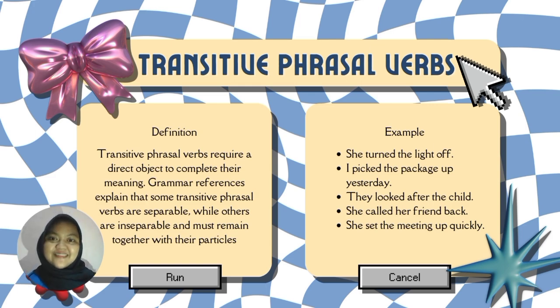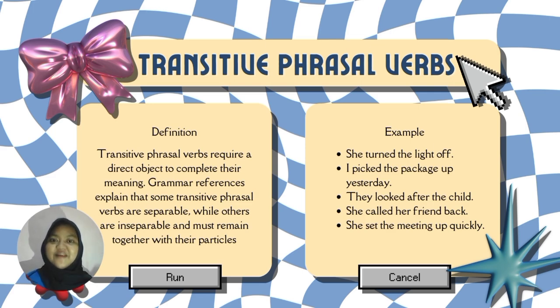In the first sentence, she turned the light off. The object, the light, comes between the verb and the particle. This shows a separable transitive phrasal verb. Next, I picked the package up yesterday. Here, the object, the package, is also placed between the verb and the particle, which is another example of a separable form. In they look after the child, the phrasal verb look after is inseparable. So the object must come after the particle.